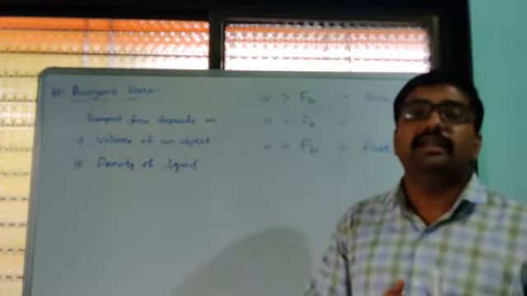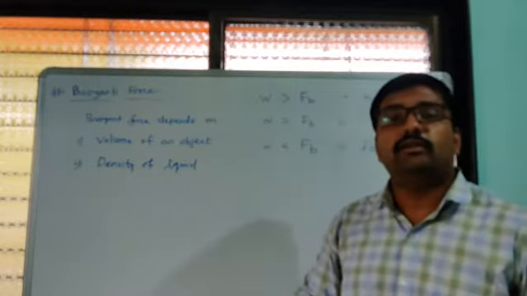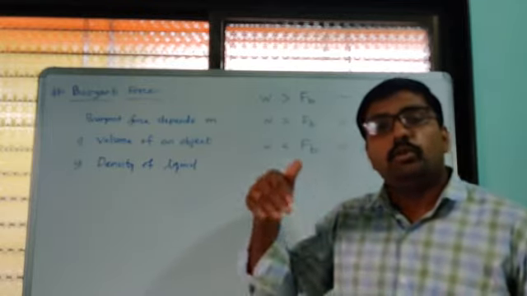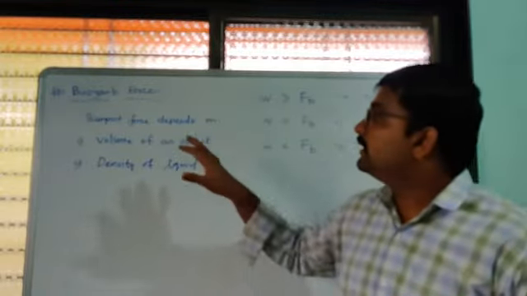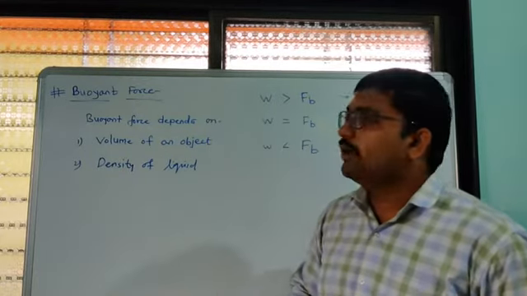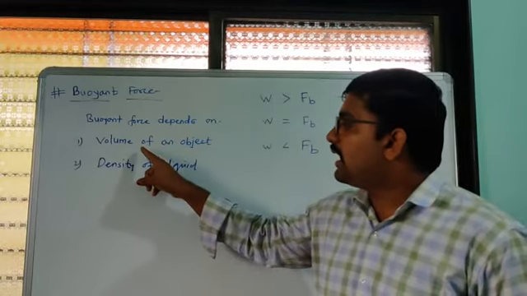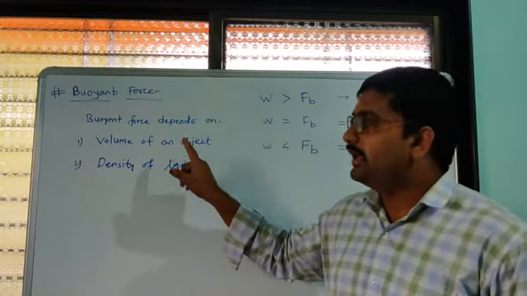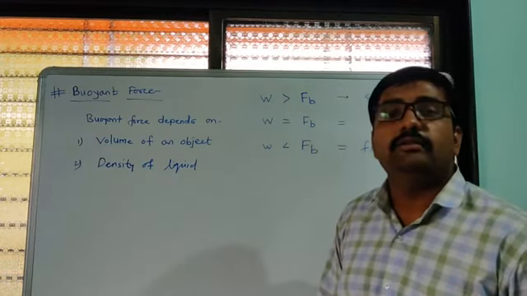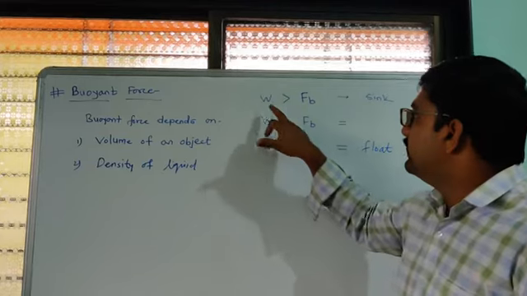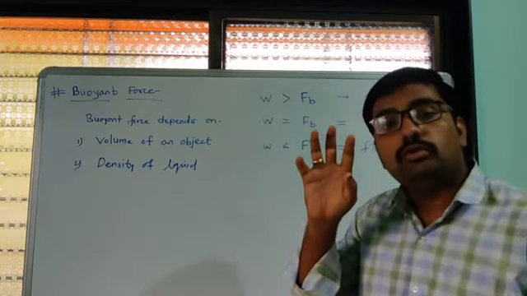So today we studied buoyant force. Buoyant force is the upward force acting on an object when it goes inside a liquid. It depends on the volume of an object and the density of a liquid. If the volume is large, then the buoyant force will be high. If the density of a liquid is more, then the buoyant force will be more. And these three cases, weight less than, equal to, or greater than the buoyant force, we also have to remember.